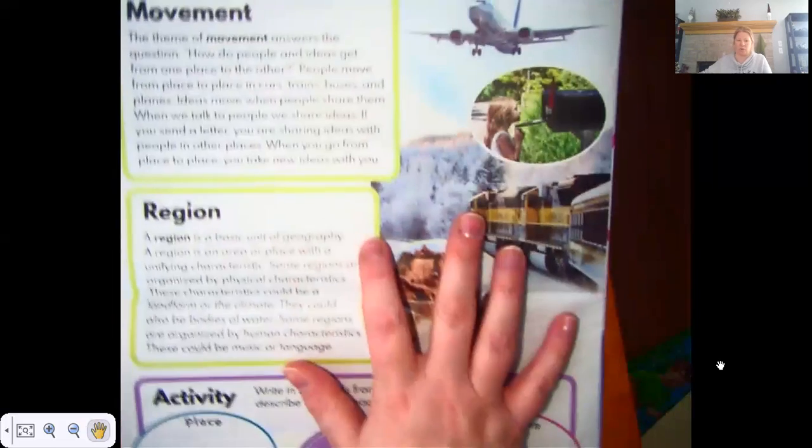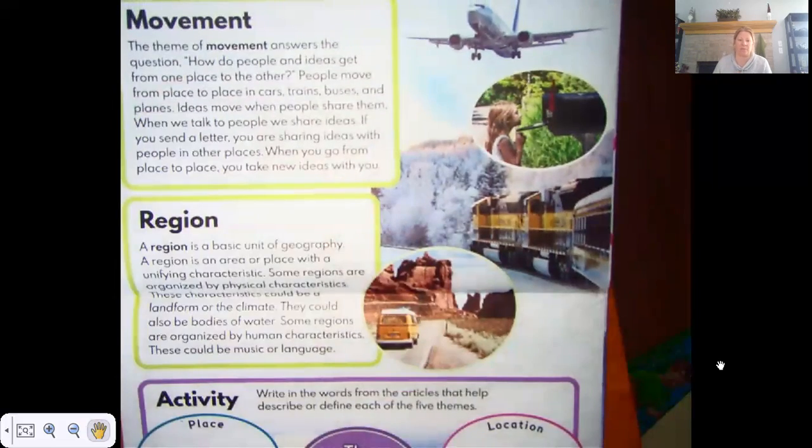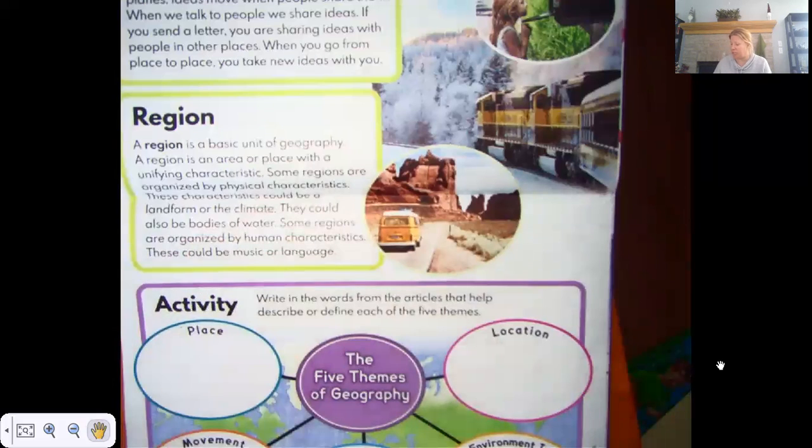On the back, we have more about movement, talking about how people get places, cars, trains, buses, planes. Region is a basic unit of geography. A region is an area or place with unifying characteristics. Some regions are organized by physical characteristics, and these characteristics could be a landform or the climate.